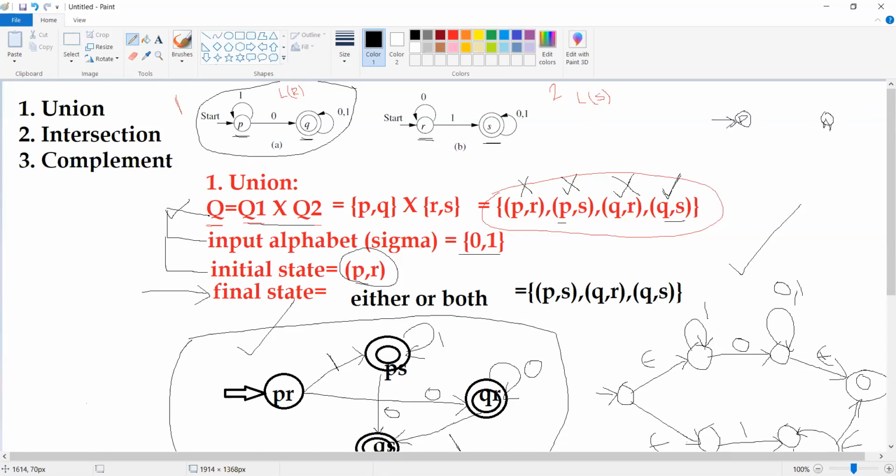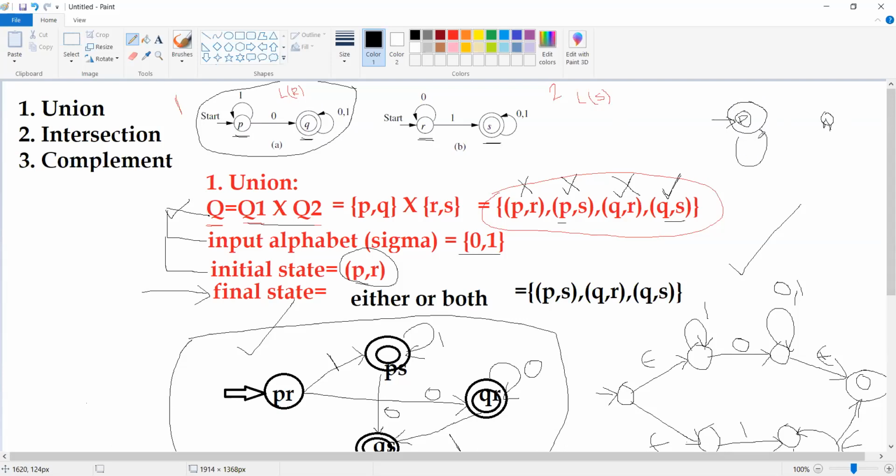Now the thing which we have to remember is, as I am trying to find out the complement of this finite automata, whatever the final states are there, I have to make non-final. I have only one final state, which is Q. Now I need to make it non-final. Then I have only one non-final state, and I need to make it final. So now I am going to make P a final state and Q a non-final state. Then the transitions are going to remain as they are.